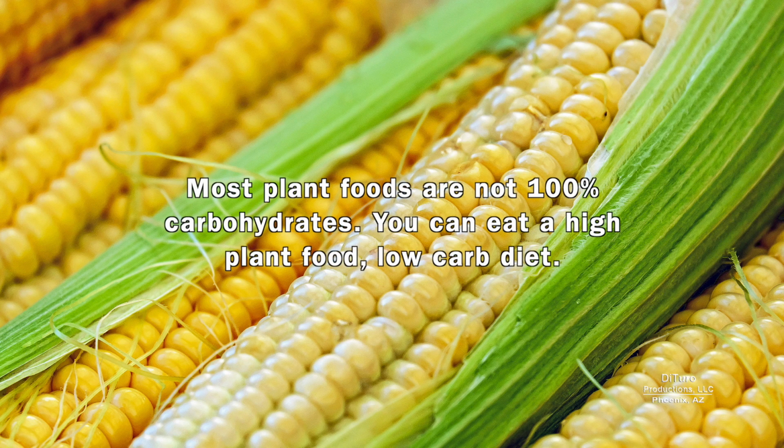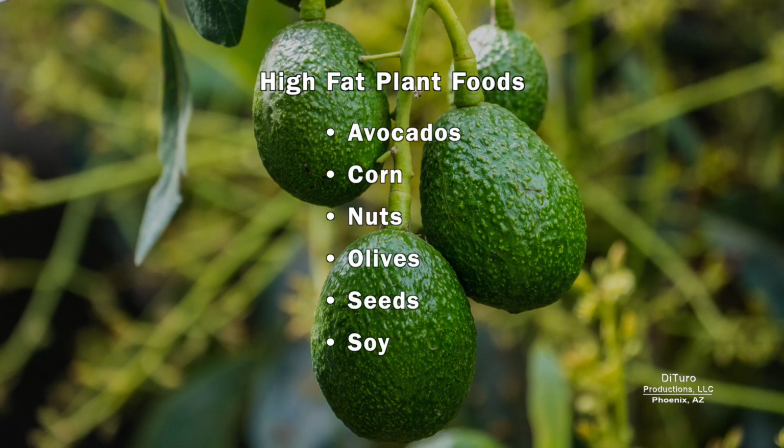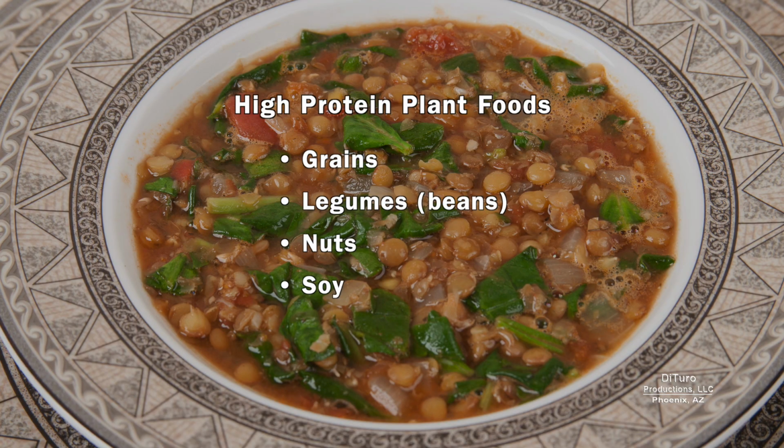Most plant foods are not 100% carbohydrates. You can eat a high plant food, low-carb diet. Some plant foods are high in fat, like avocados, corn, nuts, olives, seeds, and soy. High-protein plant foods include grains, legumes, nuts, and soy.